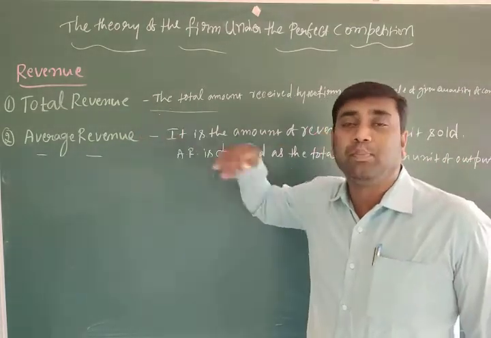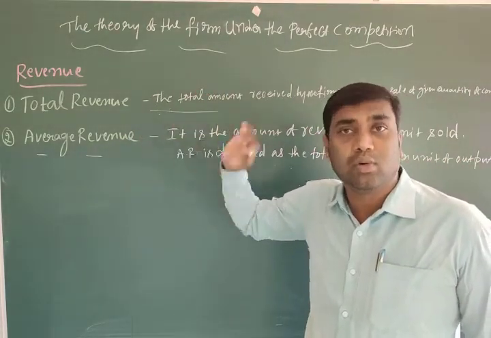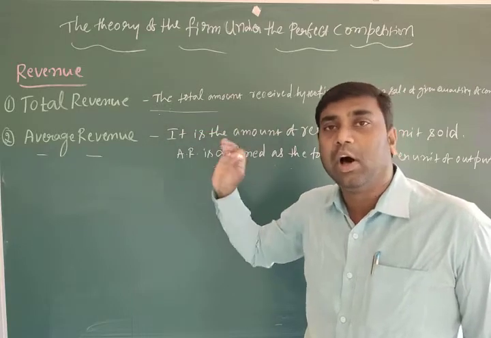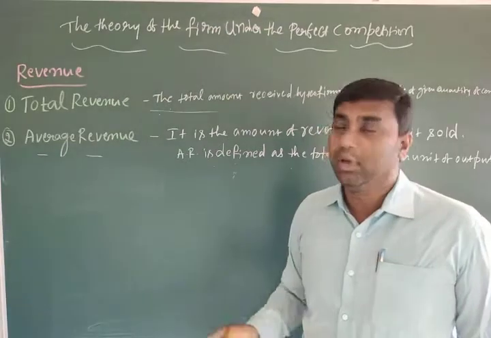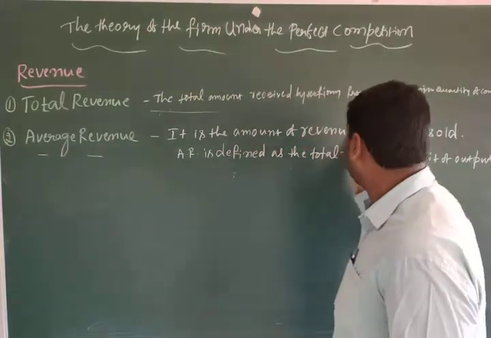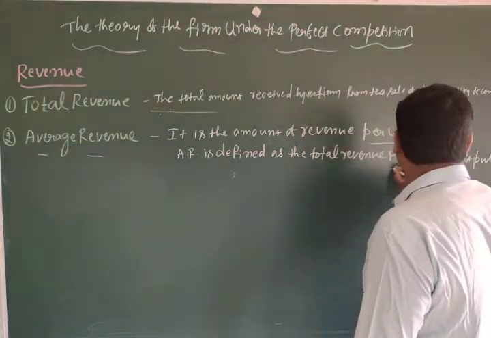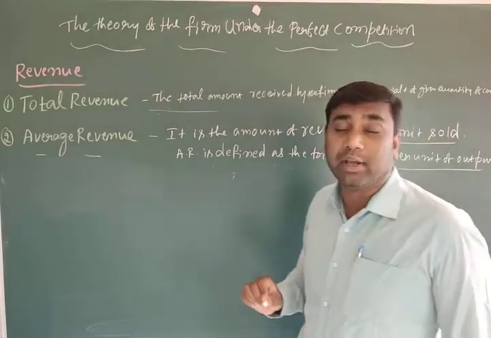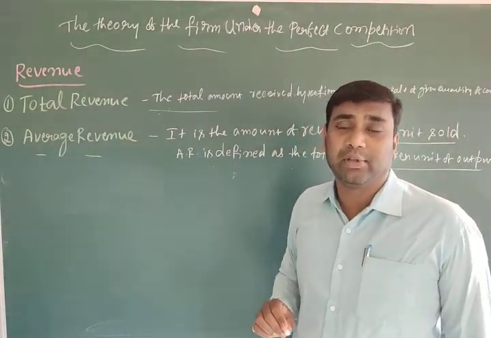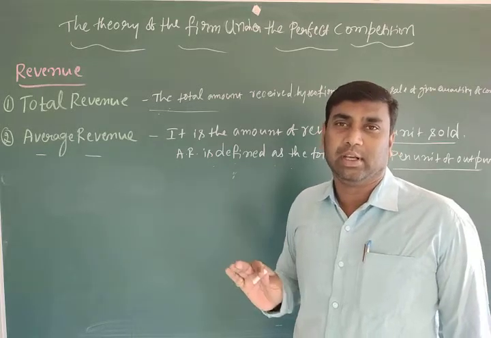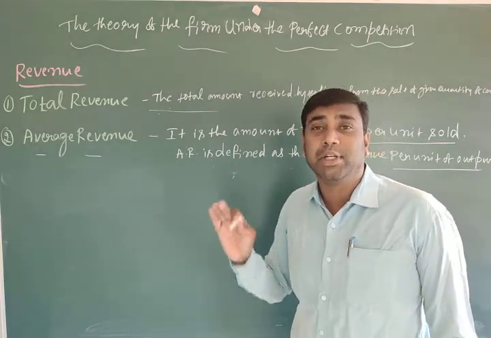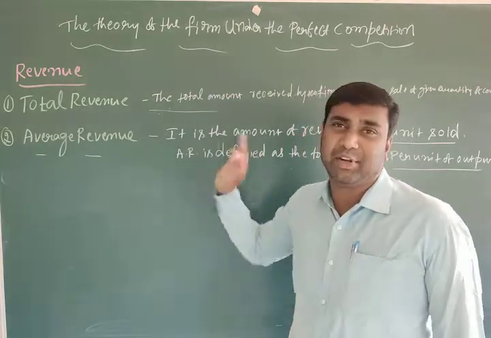Understand? Overall, all the goods produced by the firm that we sell, what we get from that is total revenue. This is the amount of revenue per unit sold, per unit of output, that is called average revenue.